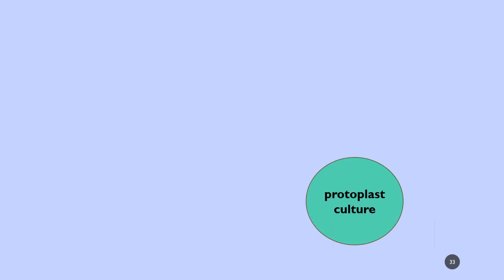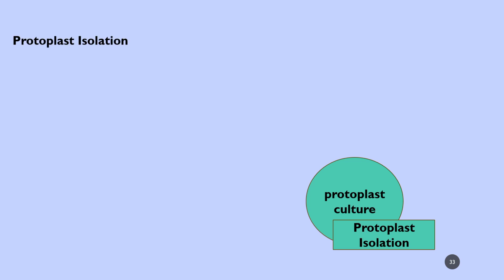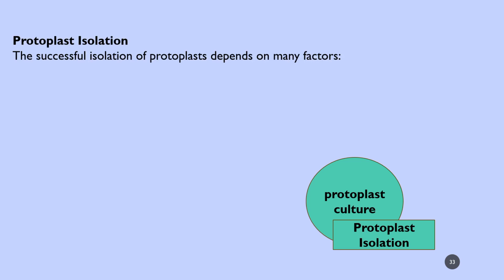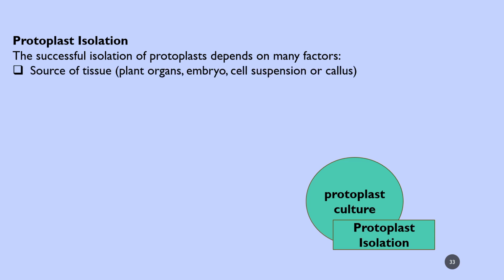In protoplast isolation, some points have to be remembered. The successful isolation of protoplasts depends on many factors, such as the source of the tissue you are taking: plant organ, embryo, cell suspension or callus.